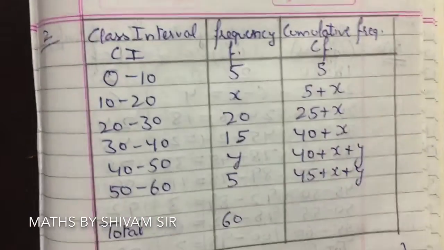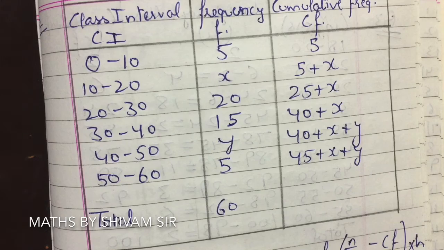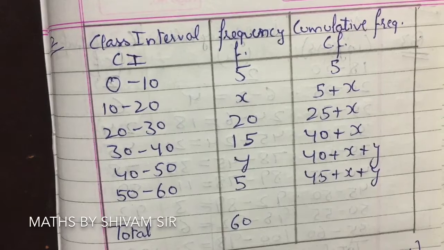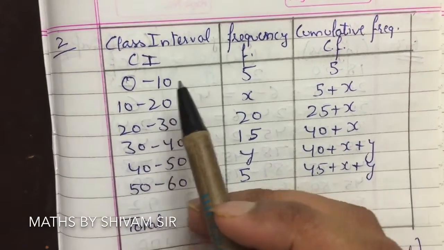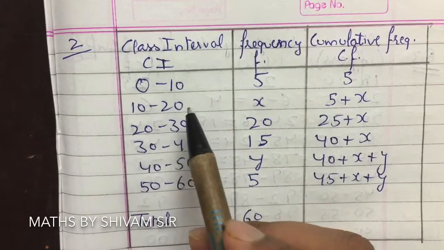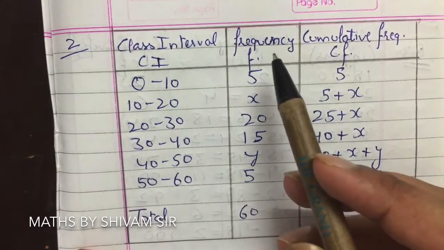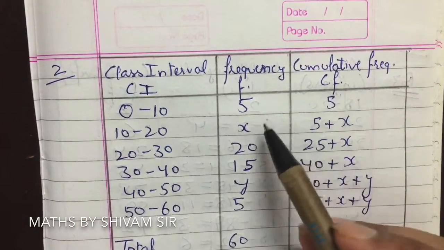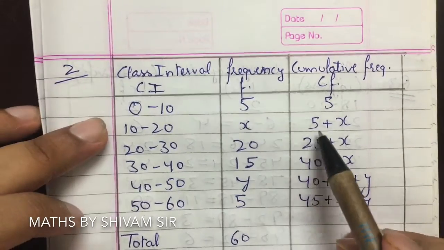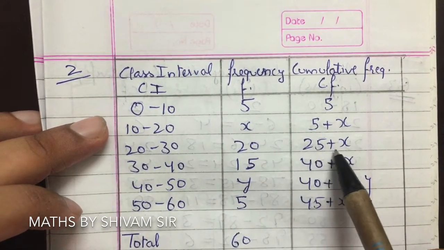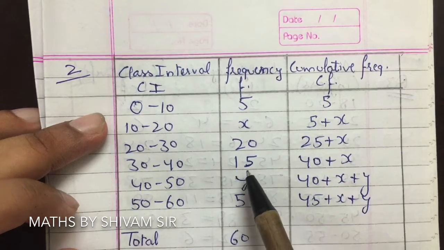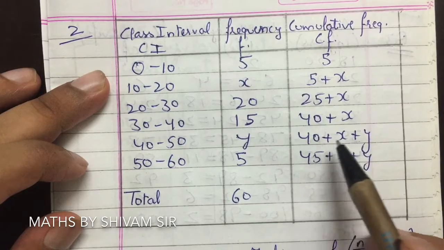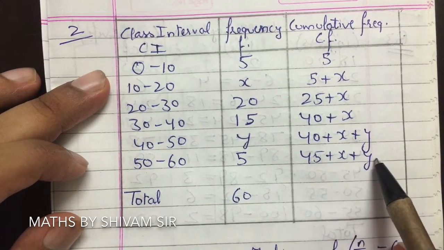Question number 2. The median of the distribution given below is 28.5. So the median is already given in this question, and we have to find x and y. Here the first column is the class interval: 0 to 10, 10 to 20, 20 to 30, and so on. Frequency is this one. The total frequency is given, it is 60. The cumulative frequency will be 5 plus x. Then 5 plus x plus 20 is 25 plus x. 25 plus x plus 15 is 40 plus x. 40 plus x plus y, and 40 plus x plus y plus 5 is 45 plus x plus y.